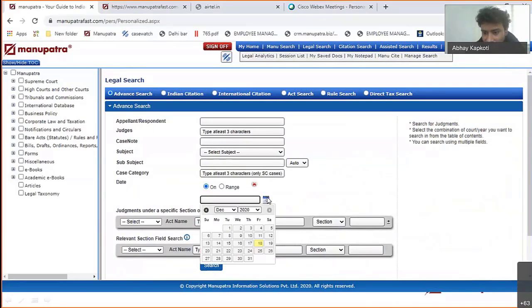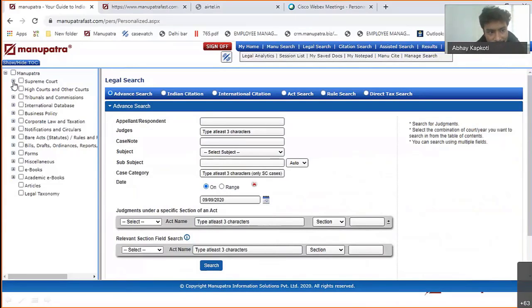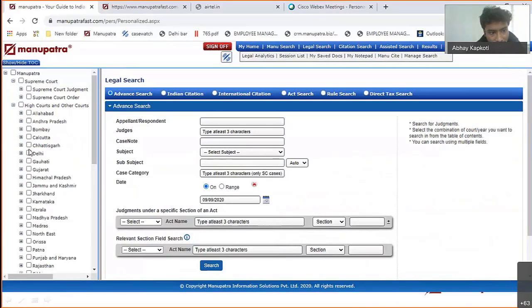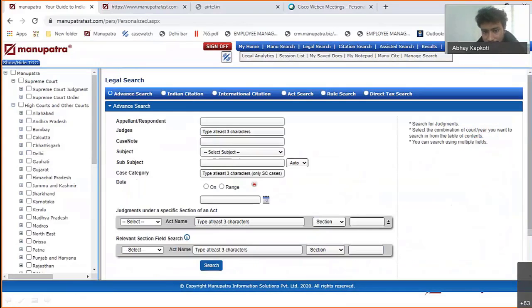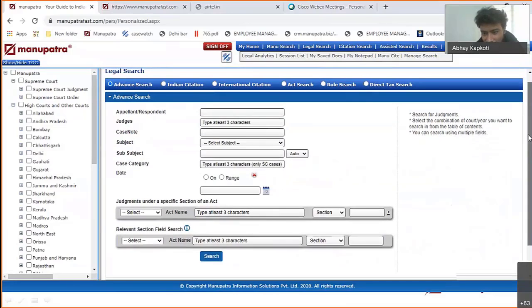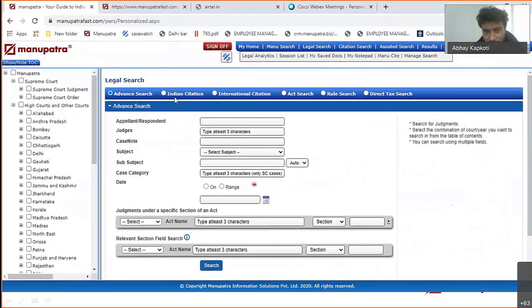So sometimes you just have the date of the decision. You read an article somewhere and the judgment was given on some particular date, say 9th of September by the Delhi High Court. So you can just select 9th and Delhi and you can see all the cases that the Delhi High Court gave on the 9th of September 2020 and you can search them from it. So just a date wise filter is there. Relevant search, I'll come to it once I show the template of the judgment.